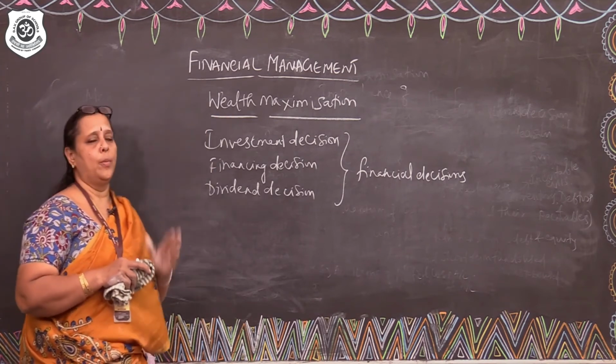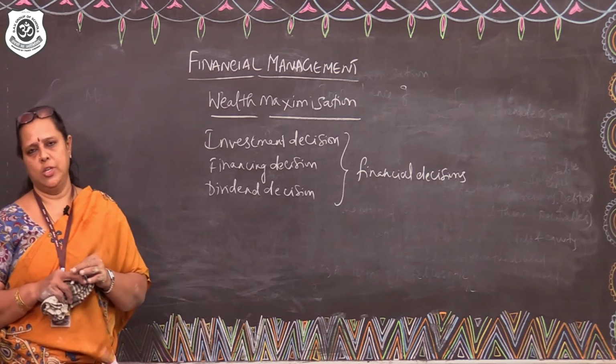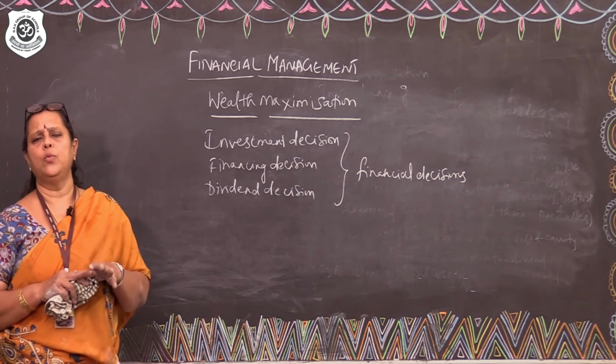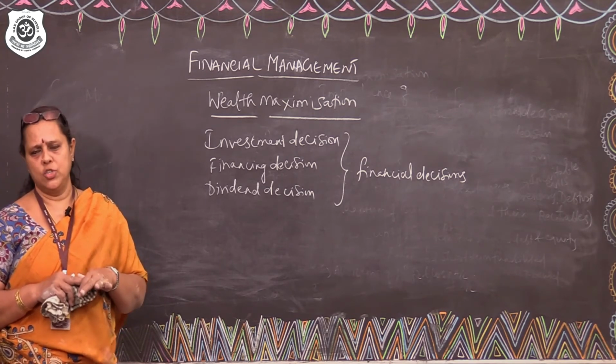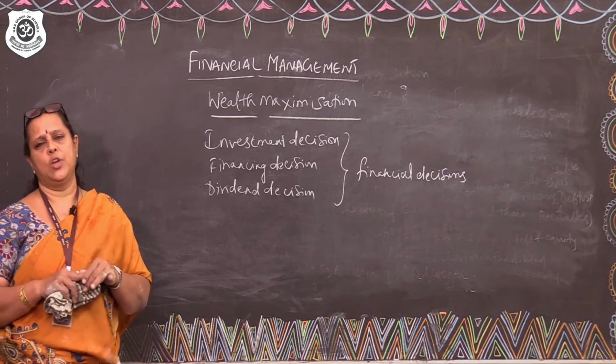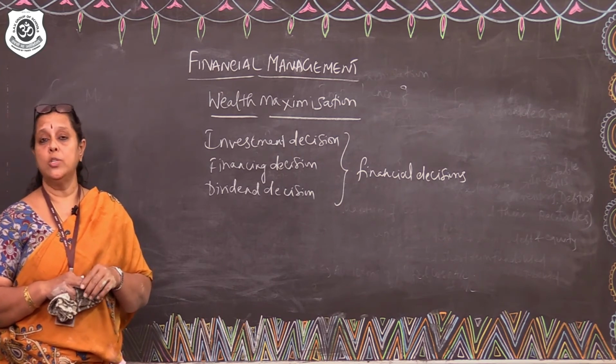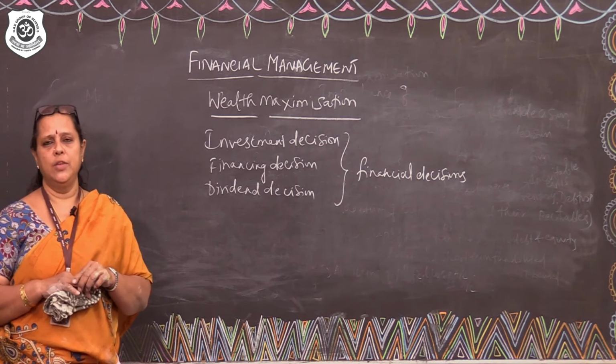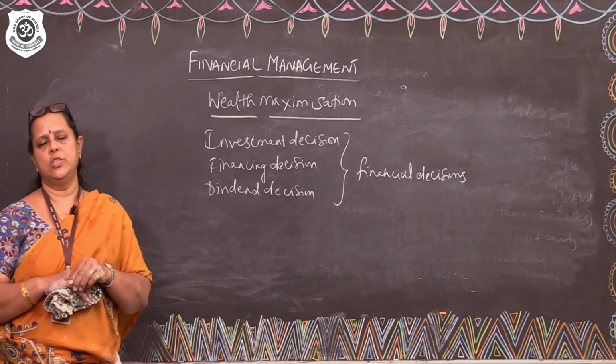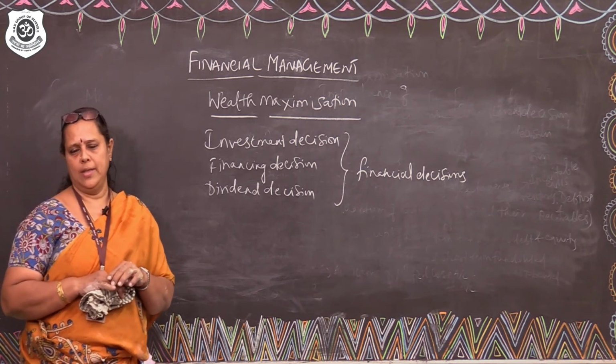The most important topic is wealth maximization. The primary objective of any financial decision is to maximize shareholders' funds, shareholders' wealth. That can be achieved only by effective decisions taken by the financial manager.